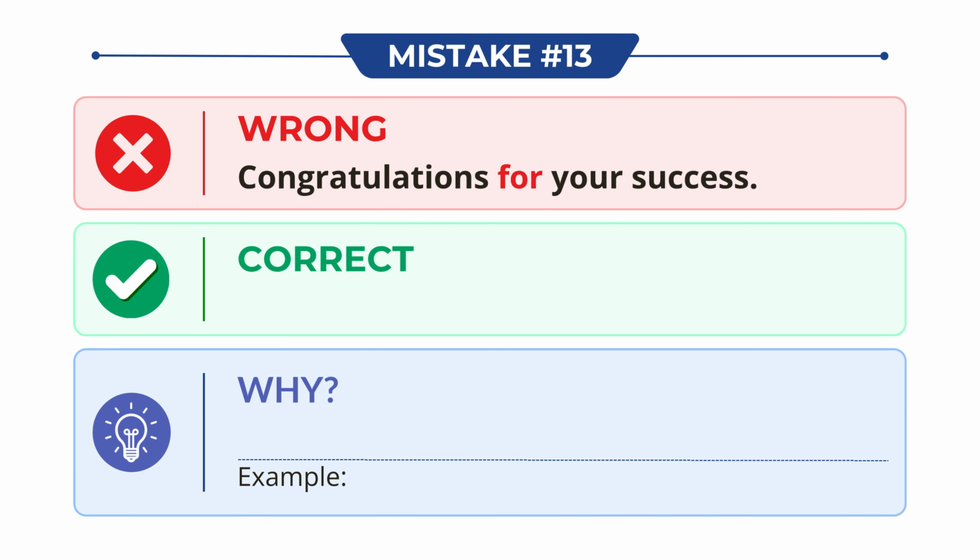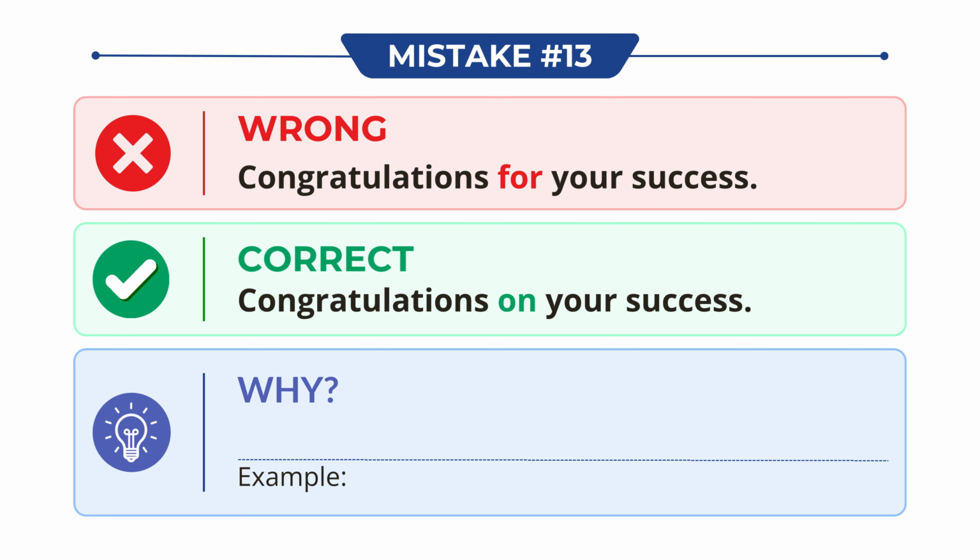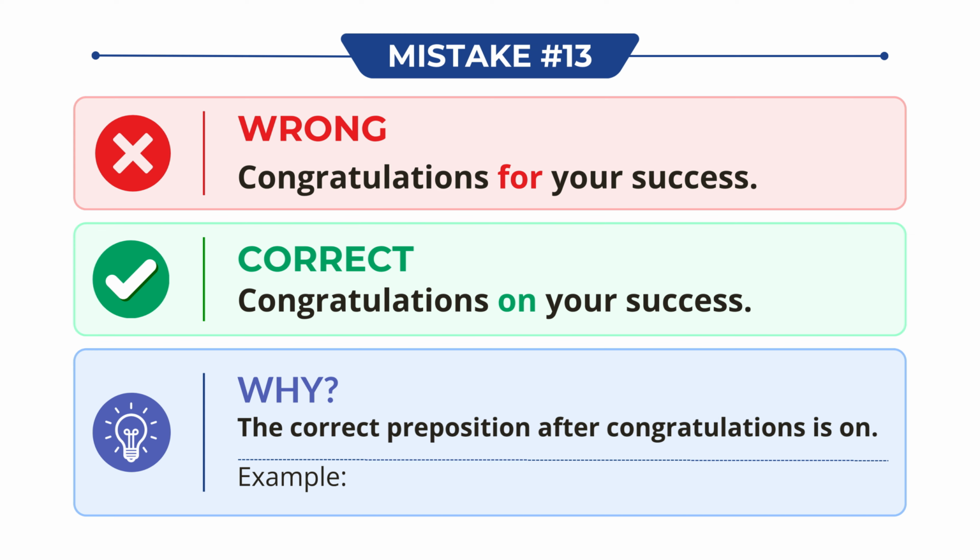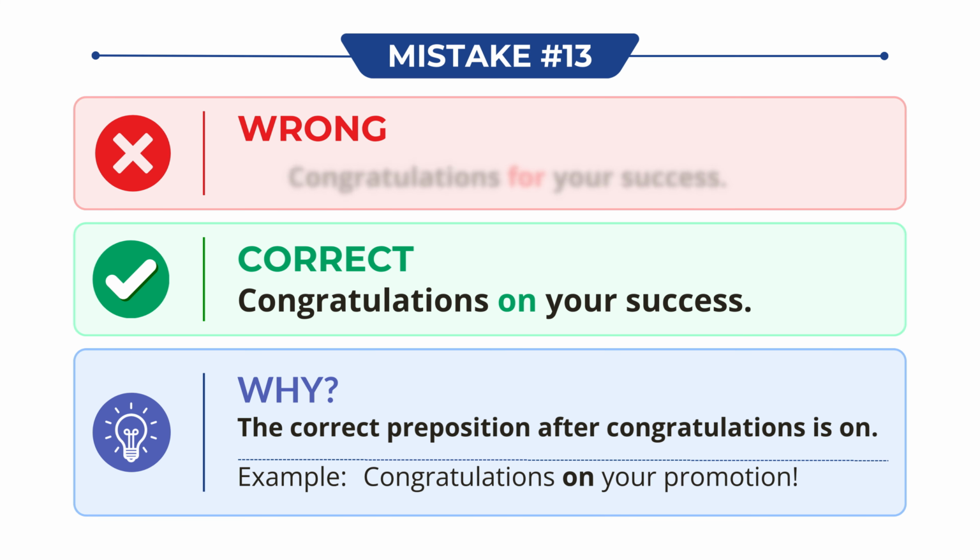Don't say, congratulations for your success. Say, congratulations on your success. Why? The correct preposition after congratulations is on. For example, congratulations on your promotion.